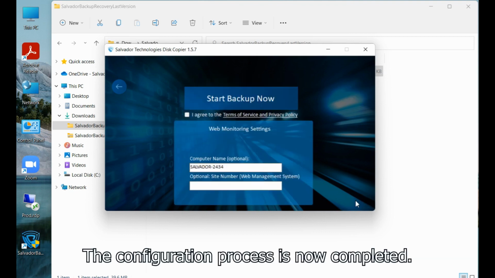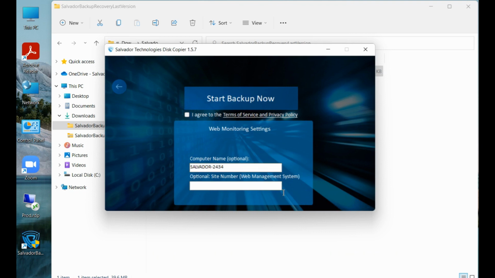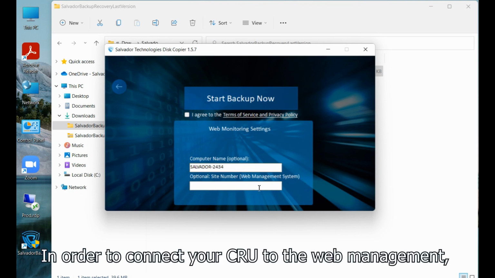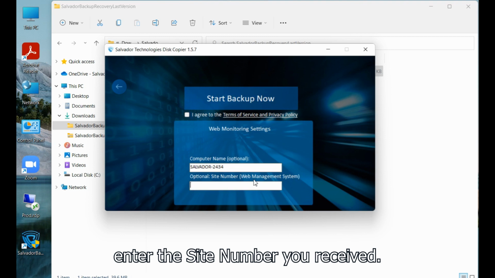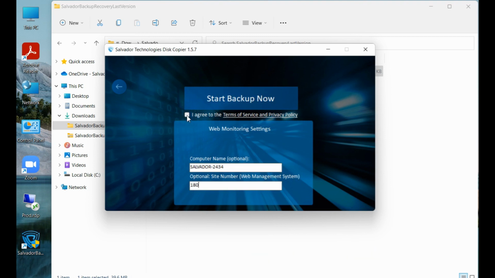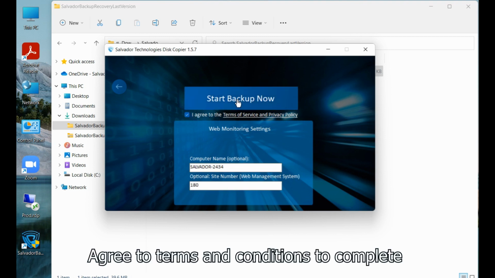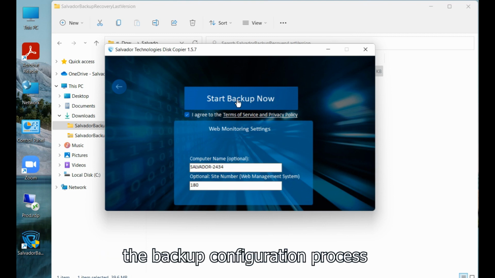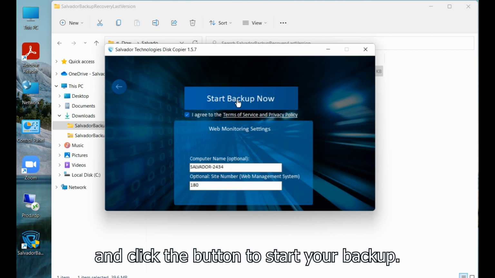The configuration process is now completed. In order to connect your CRU to the web management, enter the site number you received. Agree to terms and conditions to complete the backup configuration process and click the button to start your backup.